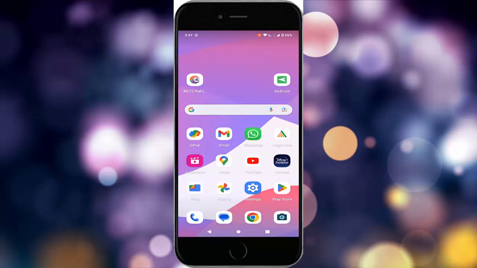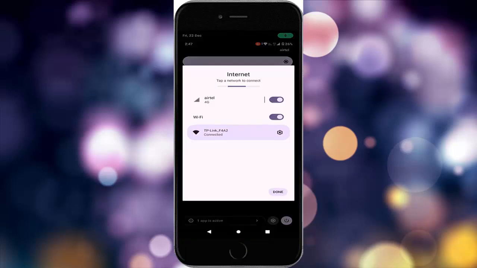And the second method, switch from mobile data to Wi-Fi. You change the network connection and try.